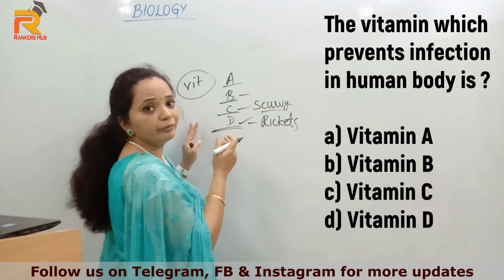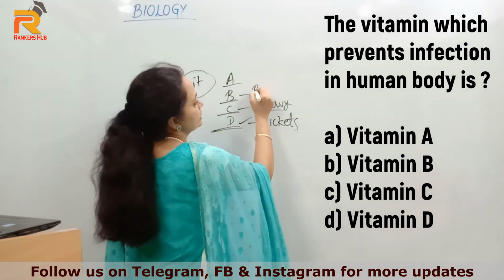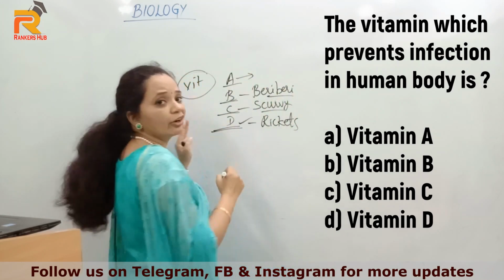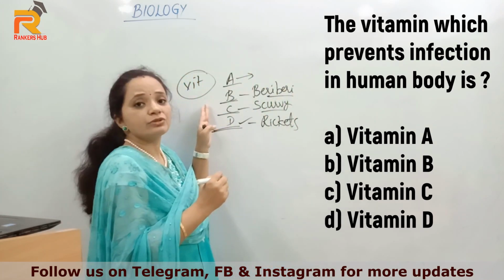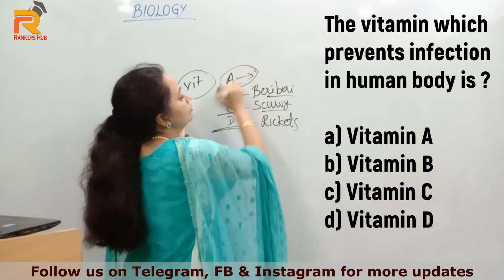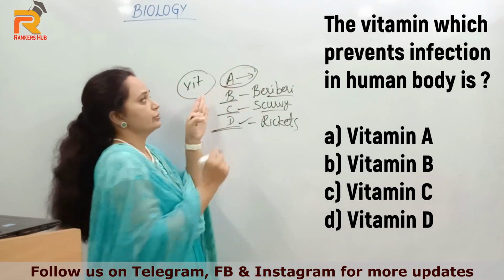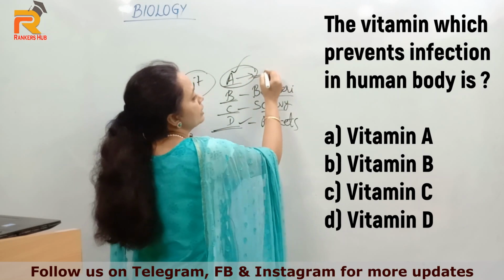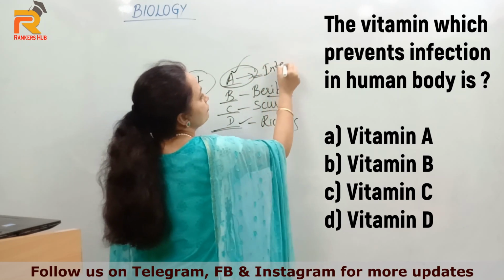And lack of vitamin B leads to beriberi. So the leftover option is vitamin A. Vitamin A helps to prevent the infections.